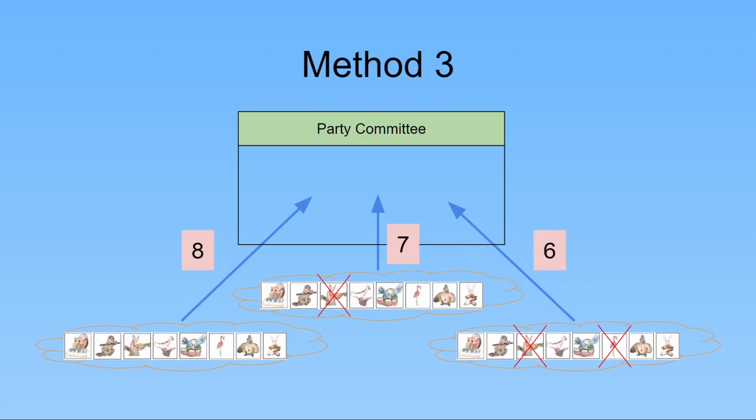Is this any different from last time? We're still choosing 3 animals, and we still have 8 choices for the first member of the committee, 7 choices for the second member of the committee, and 6 choices for the third member of the committee. But it is different. Pause the video here and try to find out how method 3 is different from method 2.